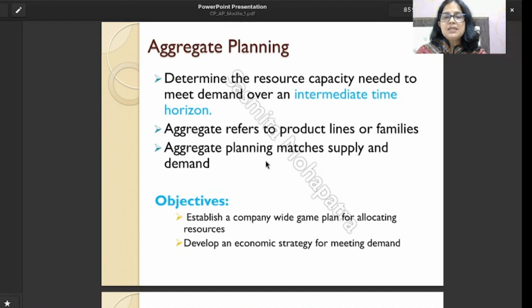The main objective is to make a balance between supply and demand: how much demand we have and what supply or resources we need to produce. The objective is a company-wide game plan for allocating resources. We need to allocate the resources and develop an economic strategy to minimize our cost in the intermediate production plan or horizon.